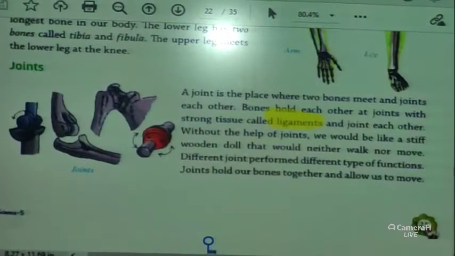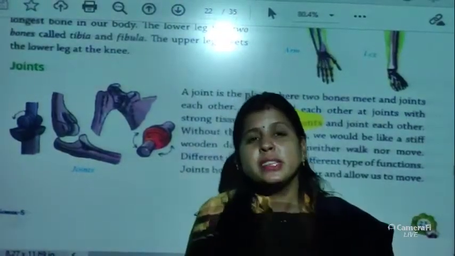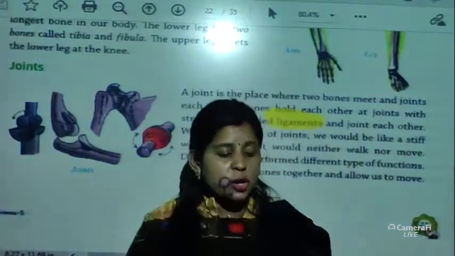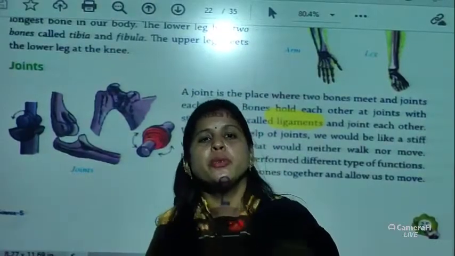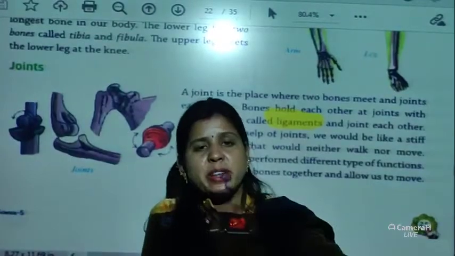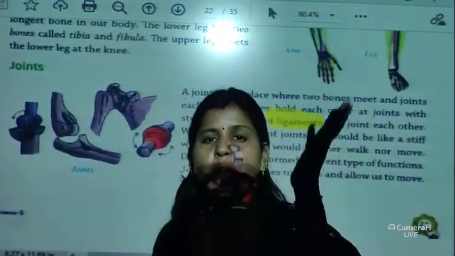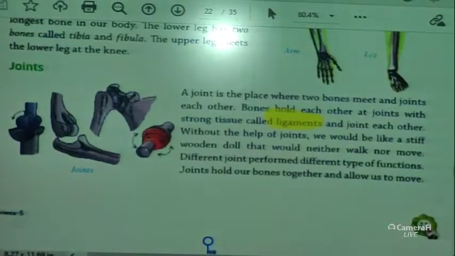Without the help of joints, we would be like a stiff wooden doll that would neither work nor move. So if there were no joints, we would be like a stiff doll who can't move or walk, right? Because if there is no ligament, it won't be able to move. It will be like this. We can't bend. Because there is a ligament, a tissue, we can bend, we can move forward and backward, right? So we would be like a stiff wooden doll that would neither walk nor move.